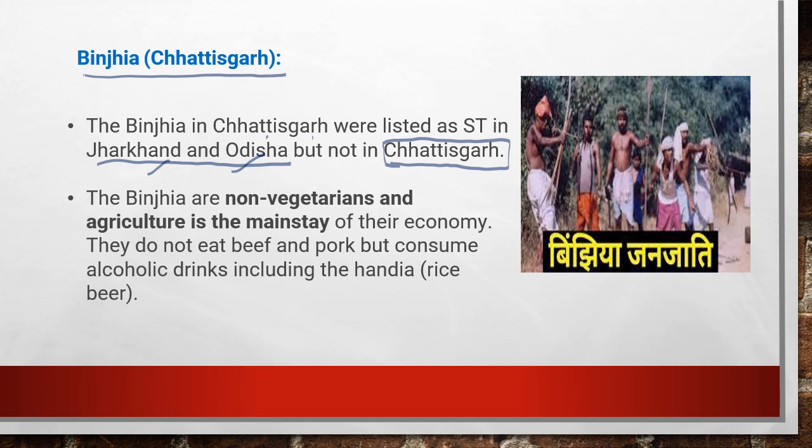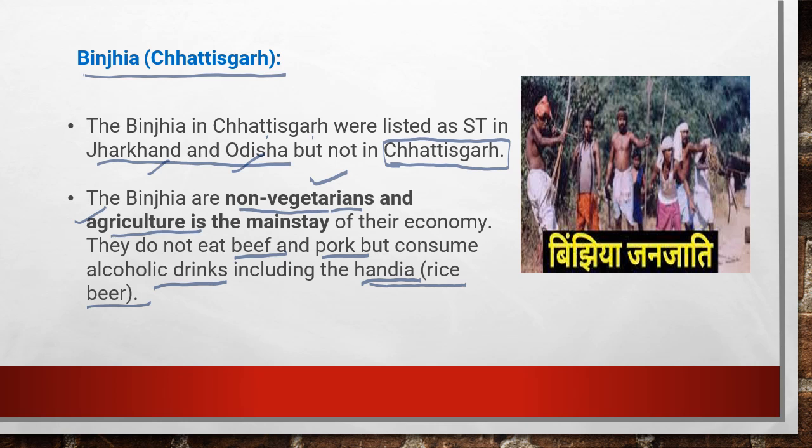If we see their lifestyle, they are non-vegetarians and their occupation is basically agriculture, and they depend on agriculture and related activities for their livelihood. They do not eat beef and pork but consume alcoholic drinks including handia. What is the meaning of handia? It is a rice beer, an alcoholic drink prepared from rice grains. This handia is actually their tradition. They drink handia, but remember they are non-vegetarians and their occupation is basically agriculture. Now they also got the entry under the ST list.